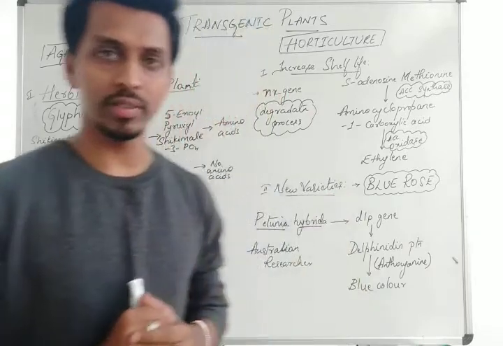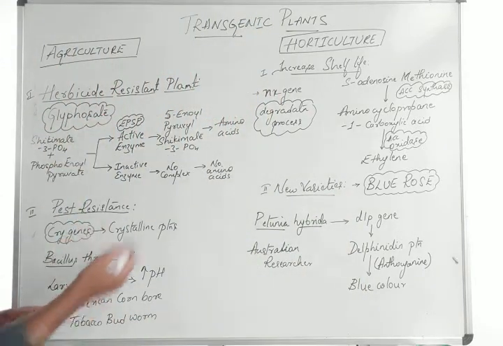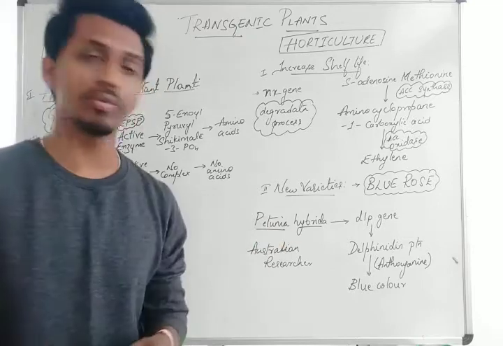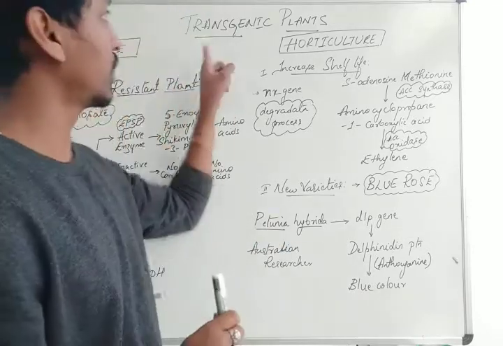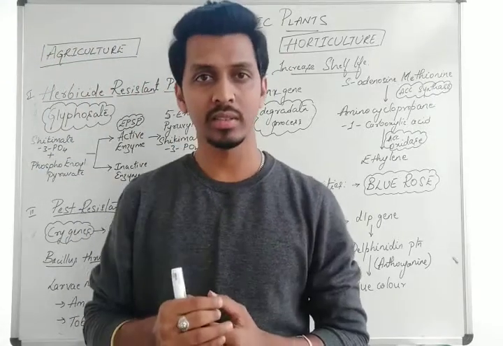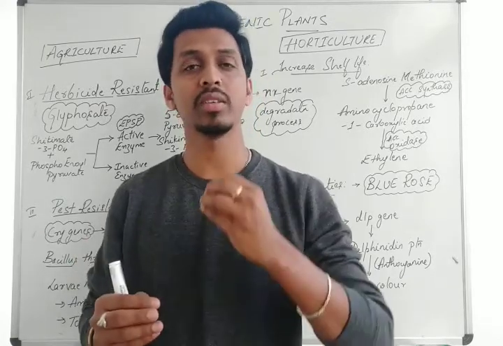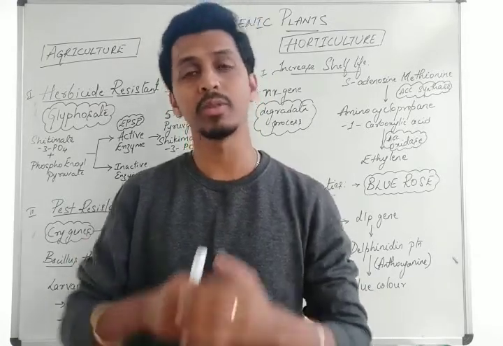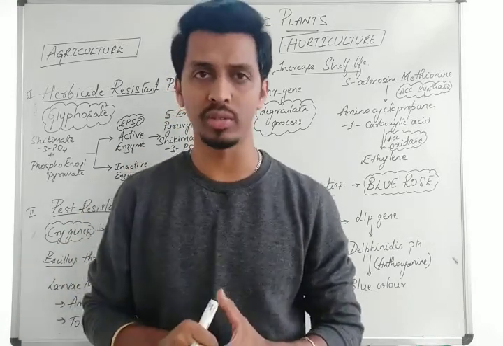So here we have some of the important transgenic plants: herbicide resistant, pest resistant, increased shelf life plantlets, and new varieties which are produced. Now if you check the transgenic plants, they have different criteria. The plant should be stable, and the plant or the product should have a greater demand in the market. So these are some of the criteria we try to check.